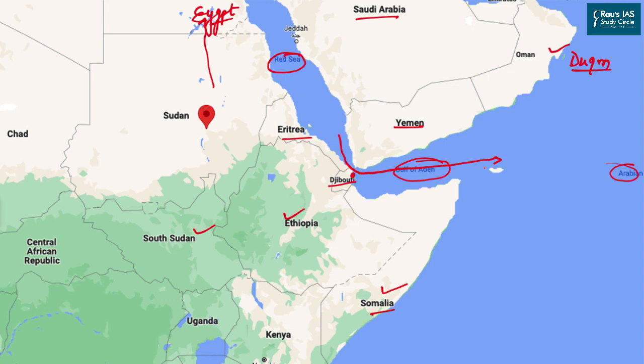Similarly, there is one last important point which we need to understand, about Socotra Island. This island is situated in the Arabian Sea and is part of Yemen. This island was involved in the rescue operation of India which was conducted in the recent past. So lastly, we come to the point: where is Khartoum? Well, Khartoum is the capital city of Sudan and it is situated in the central east part of Sudan.